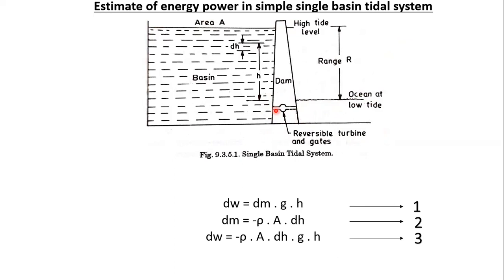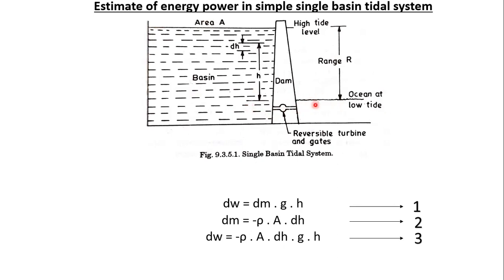Okay, so the final expression for the maximum energy generated during one generation period can be derived with the help of this diagram. This shows the case of the basin beginning at the high tide level and emptying through the turbine to the ocean, which is at low tide level. The same energy will be generated in the reverse process also. The amount of energy will be equal in both cases, the reversible process and the normal process.